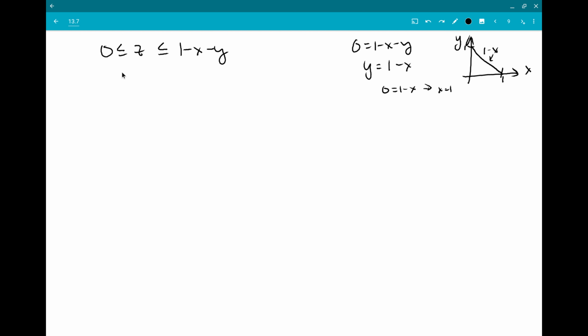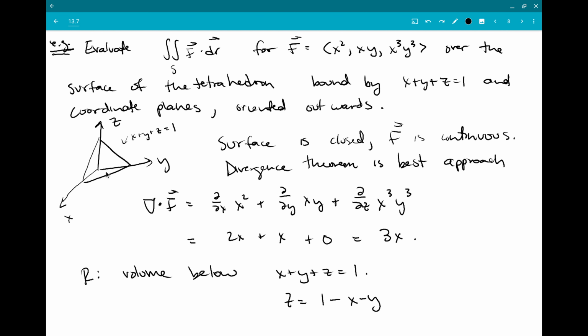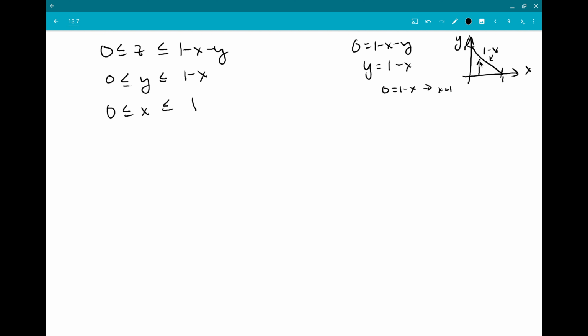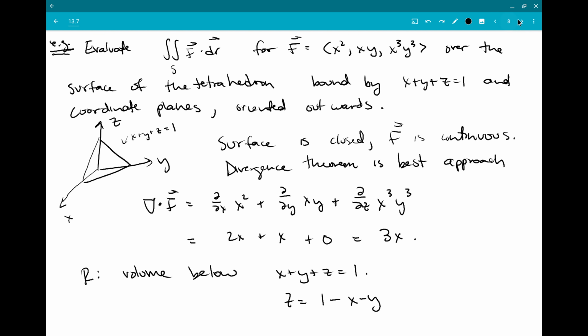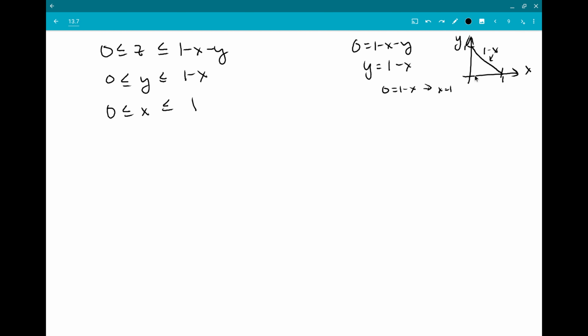You all have set up this integral a bunch of times, so we know that the bounds of integration are that z goes from 0 up to the plane, and then y goes from 0 up to the line, and then x goes from 0 up to 1.